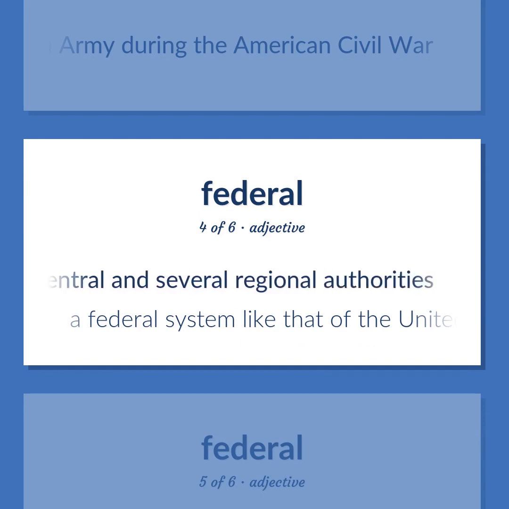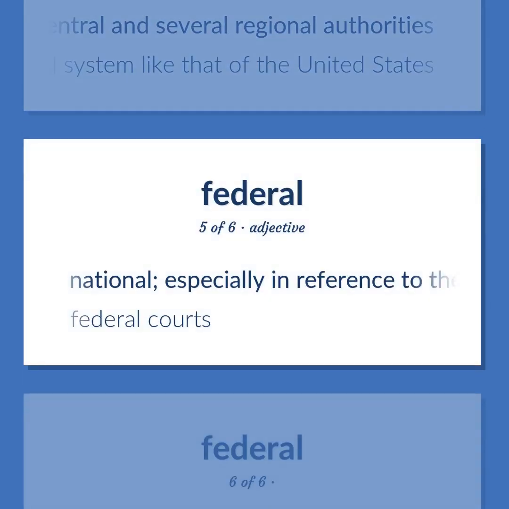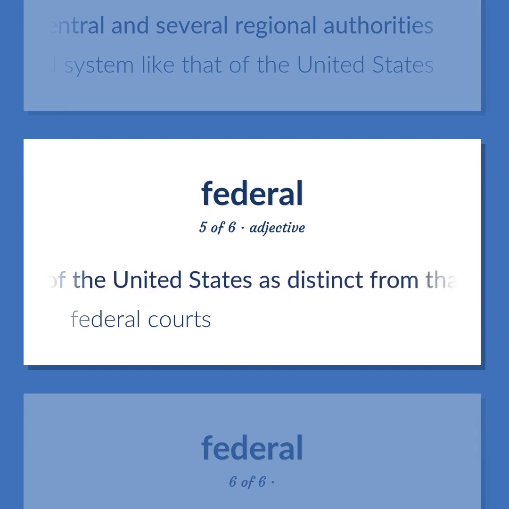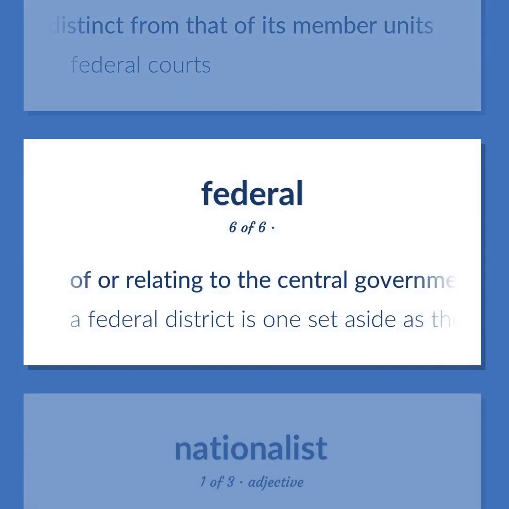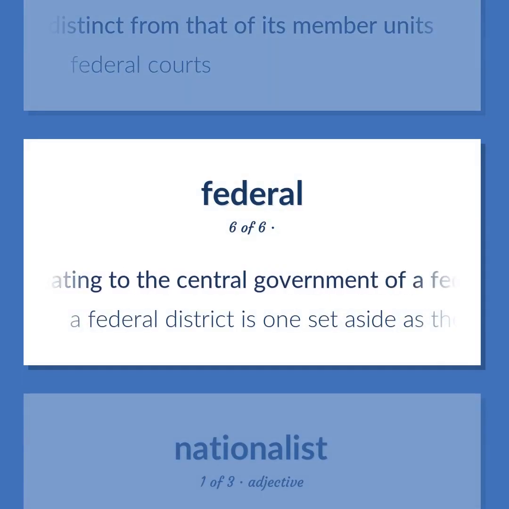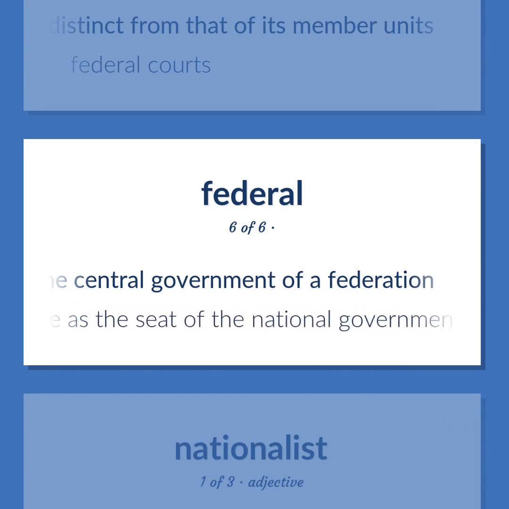A federal system like that of the United States. National, especially in reference to the government of the United States as distinct from that of its member units. Federal courts. Of or relating to the central government of a federation. A federal district is one set aside as the seat of the national government.